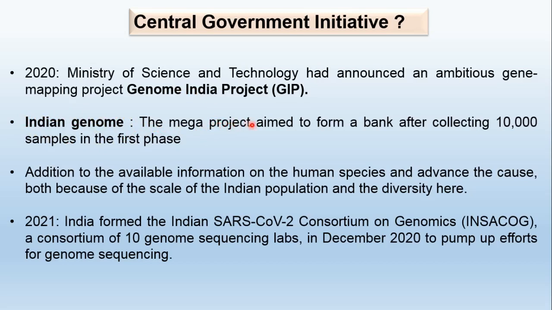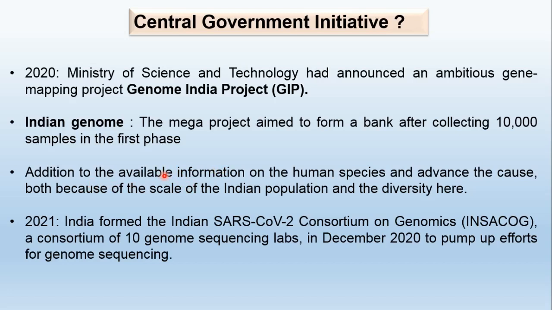The mega project aimed to form a gene bank after collecting samples. Initially the government is planning to collect the blood and DNA of only 10,000 people in the first phase, and it will execute at a large scale if it is very useful. Why is the government spending so many resources on this?